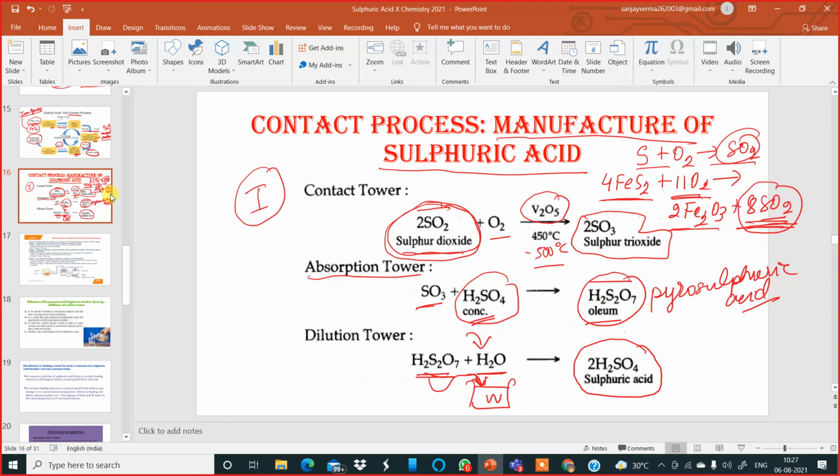Now, coming to some questions. What type of questions can they ask from the manufacture by the contact process? They will ask you, what type of reaction is this?